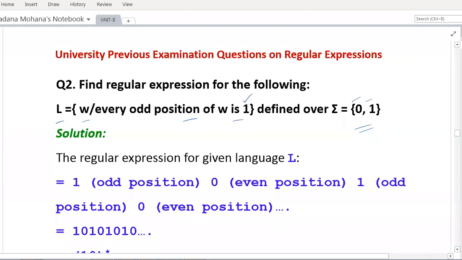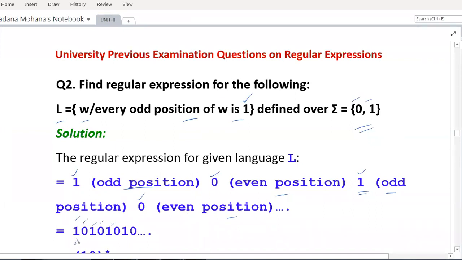Here, first you find the regular expression for the given language as follows. The first position is odd, so it is 1. The second position is even, so 0. The third position is again odd, so 1. The fourth position is even, so 0. So only at odd positions you put 1, and at all even positions you put 0. Then by combining all this you will get 1, 0, 1, 0, 1, 0 and so on.